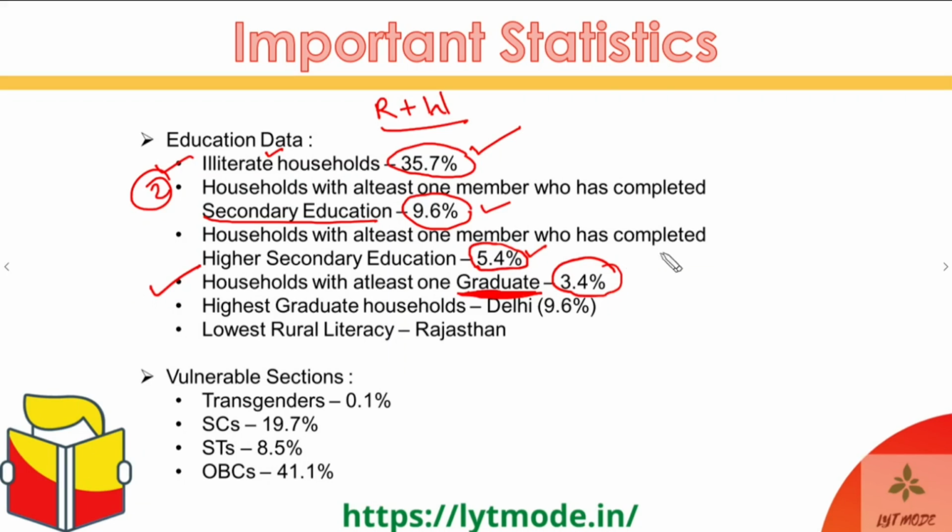But can you imagine, almost 96.6% of India's households do not have a single graduate in their houses. That is the true India that we're talking about. So the India that we are living in and we see around us is not the true India. The true India is something that we haven't even seen. It is something that we haven't even experienced.